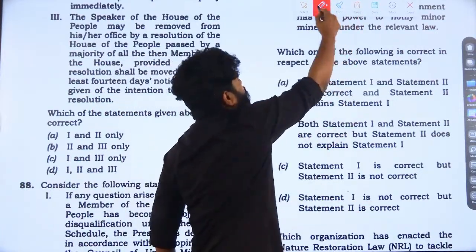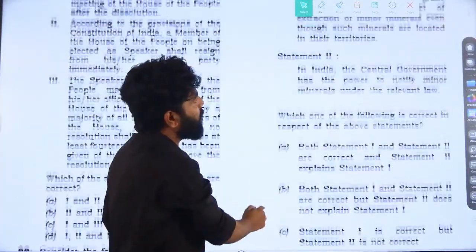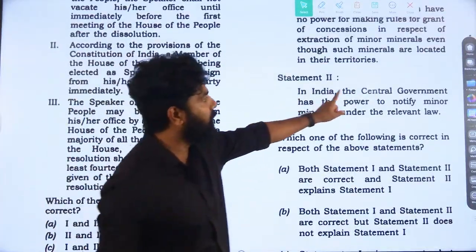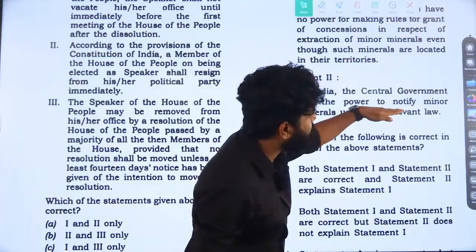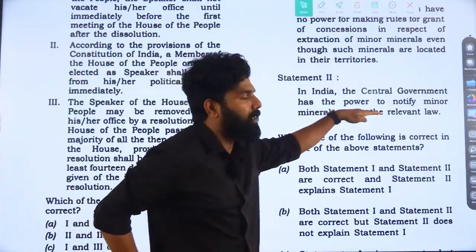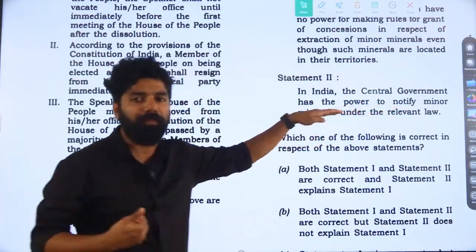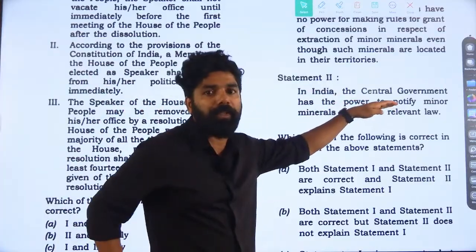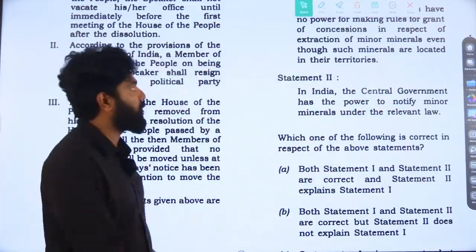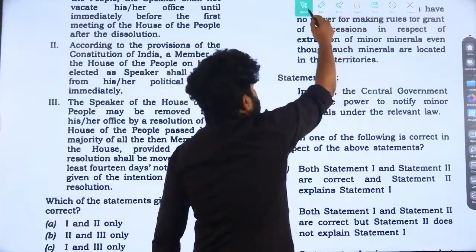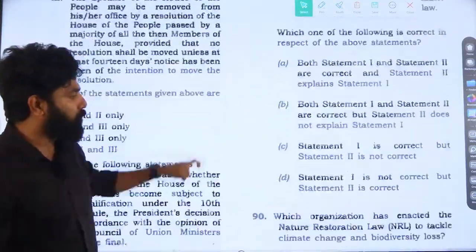The statement 2 is correct. Statement 2: In India, the central government has the power to notify minor minerals under the relevant law. Recently also, they have notified certain minerals as part of major minerals, as part of critical minerals. This is the reason that statement 2 is correct and statement 1 went wrong.